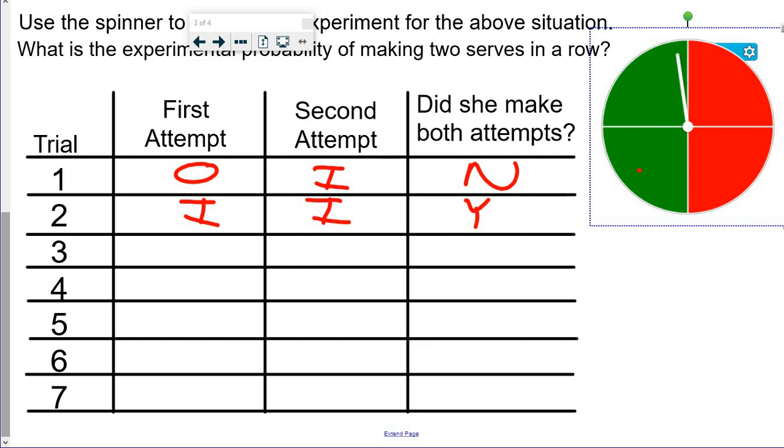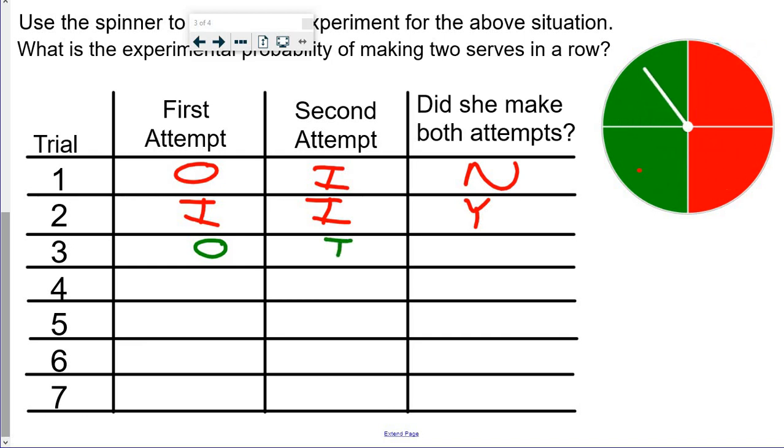Let's keep going. On the third trial, it was out, and it was in. Did she make both? No. First one was in, the second one was out. So did she make them?